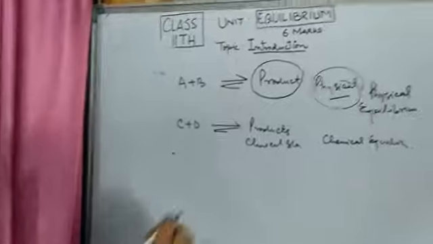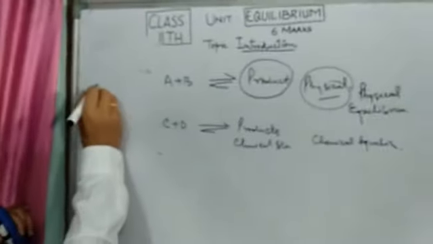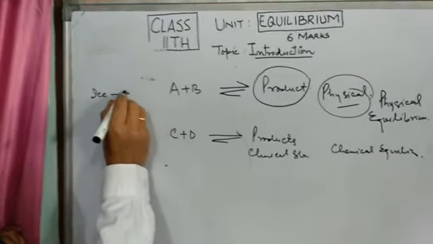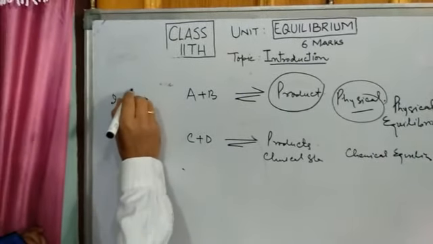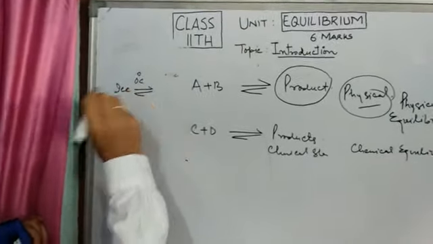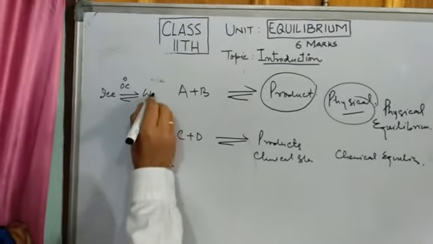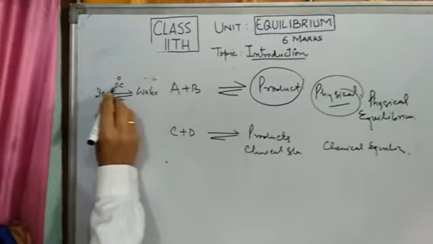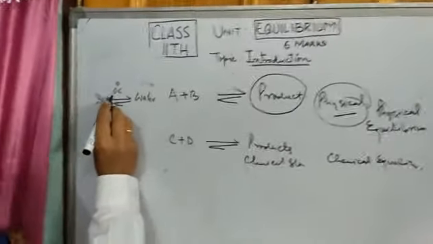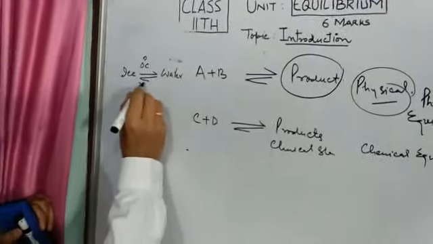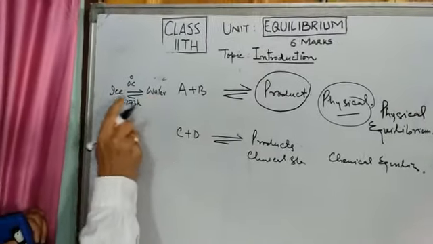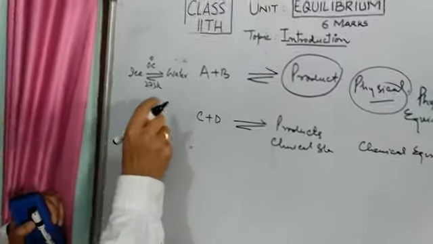For example, in physical equilibrium, this is ice. When we heat ice, say at 0 degrees centigrade, what happens? It changes into water. But at this constant temperature of 0 degrees centigrade or 273 Kelvin, the water and ice exist.